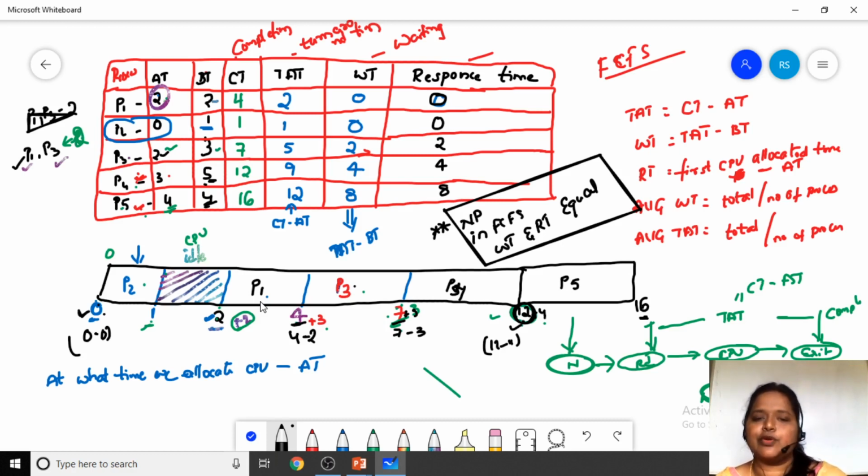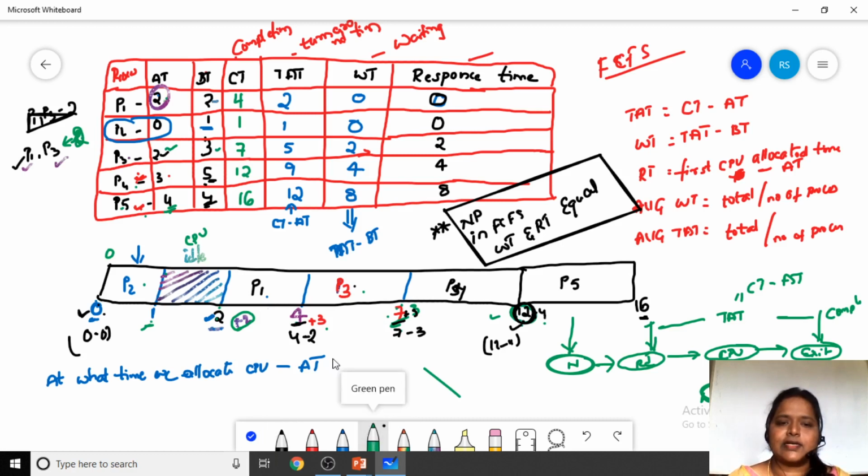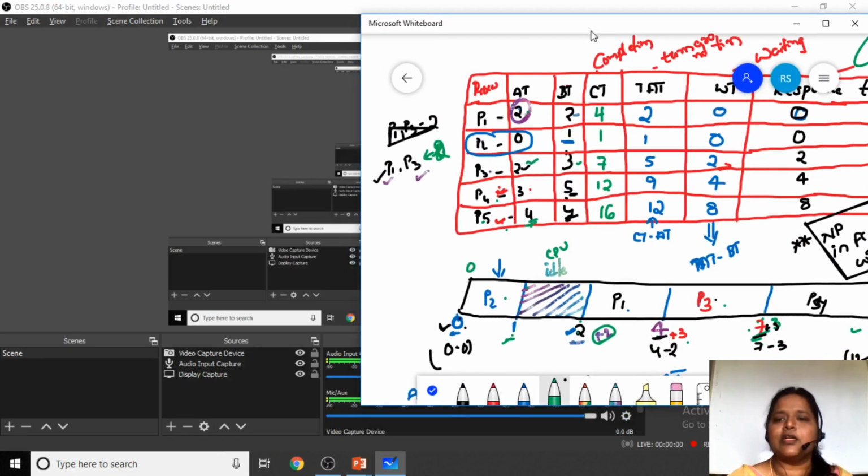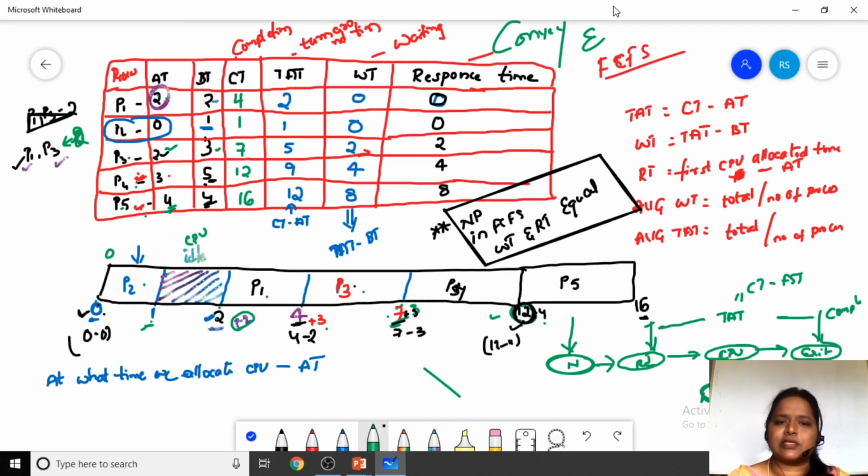As I have said, it is a very easy algorithm, but it suffers from the convoy effect. Convoy effect means we are giving priority to the first come process, so the process which has the least burst time has to wait for a much longer time.